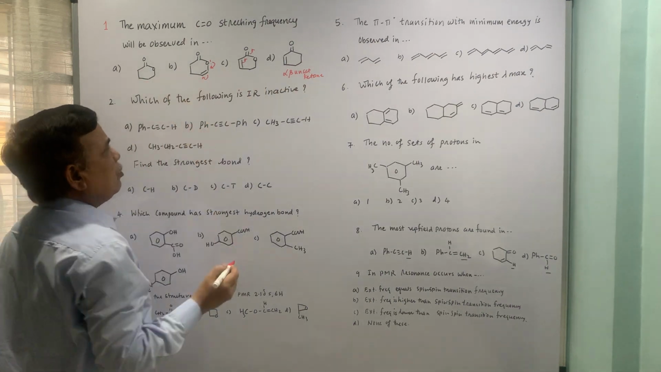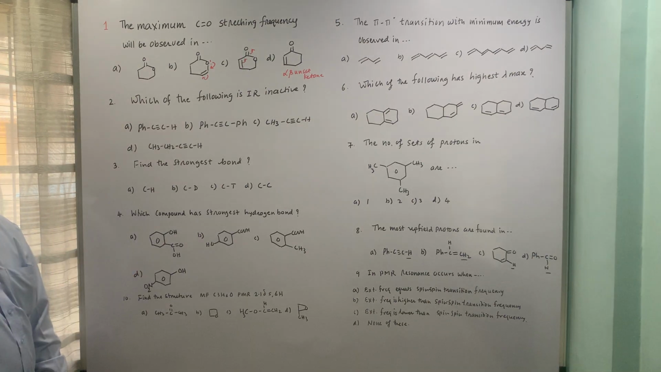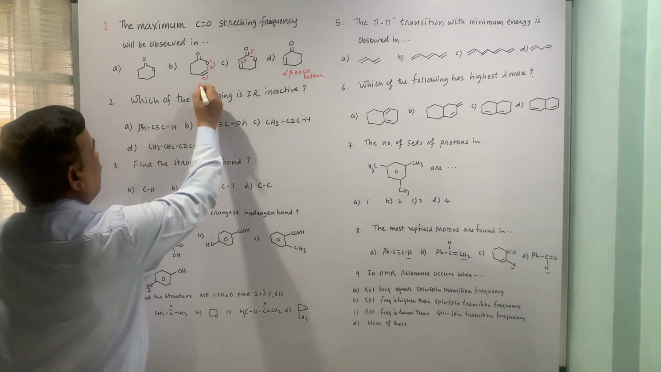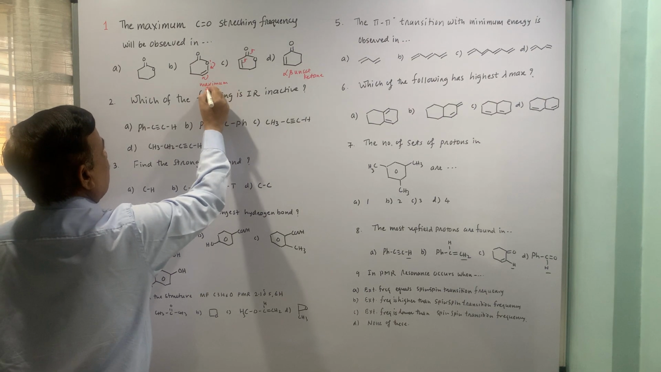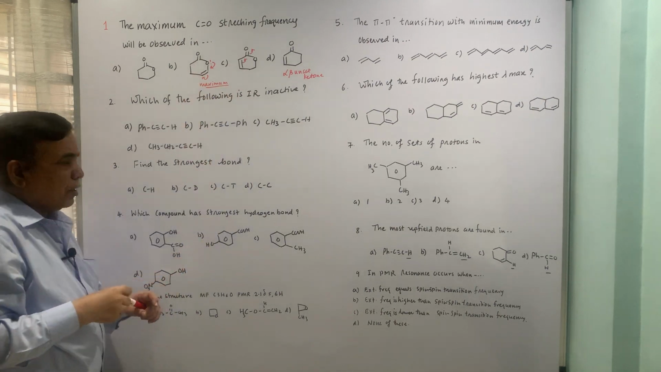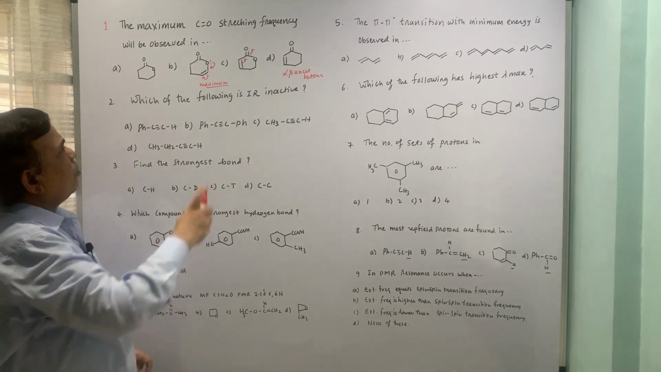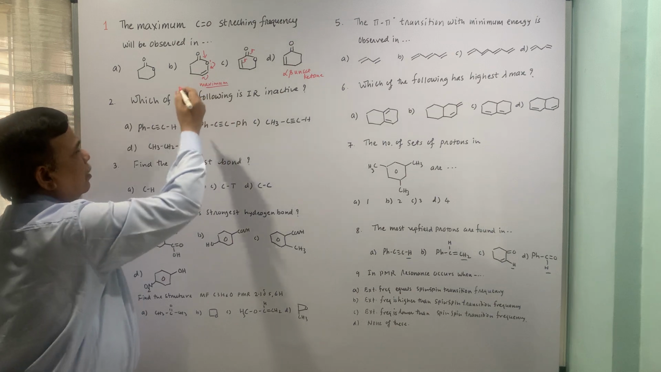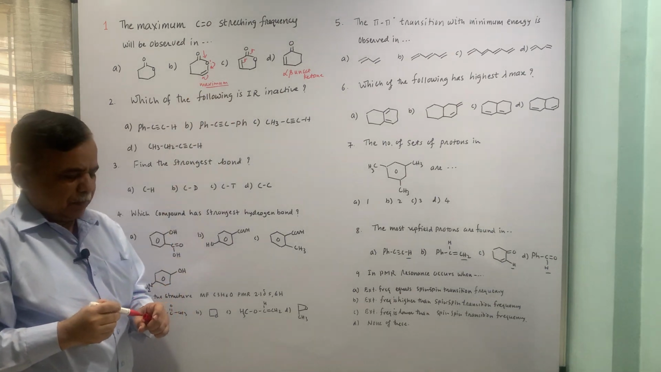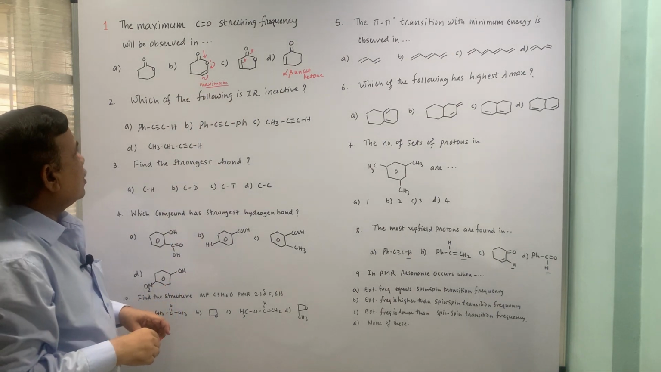So obviously lactones will have higher carbonyl stretching frequency, but this one will have the maximum because of the reverse conjugation. Reverse conjugation will pull the electrons in this direction and contract this bond. So this frequency will be maximum. The reason is reverse conjugation.